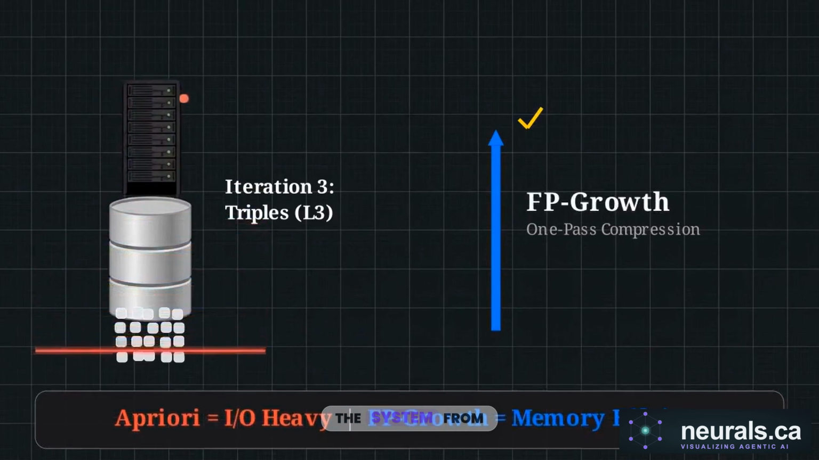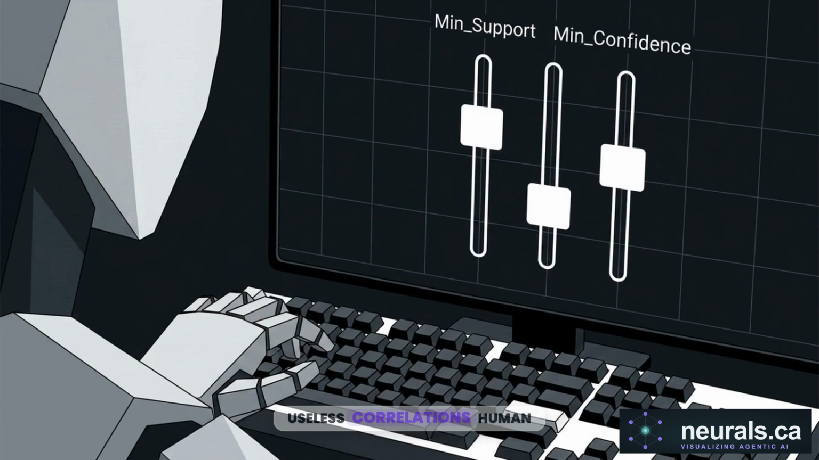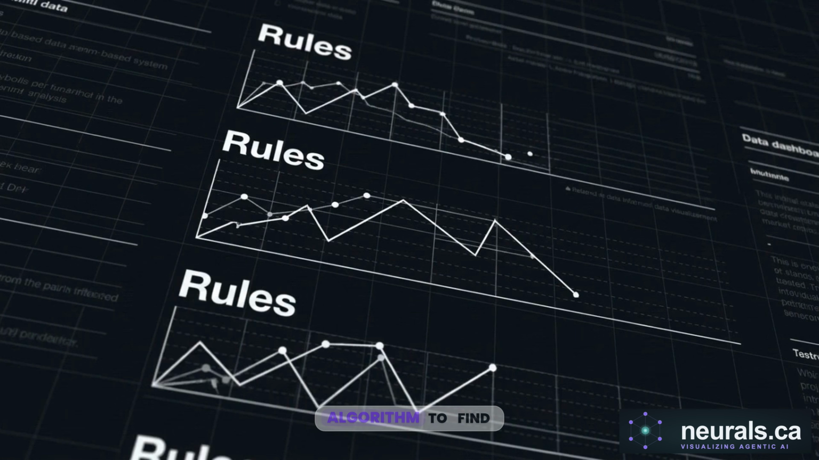To prevent the system from returning thousands of useless correlations, human engineers must carefully define the minimum support and confidence thresholds before execution, manually tuning the algorithm to find the exact scale of patterns they need.